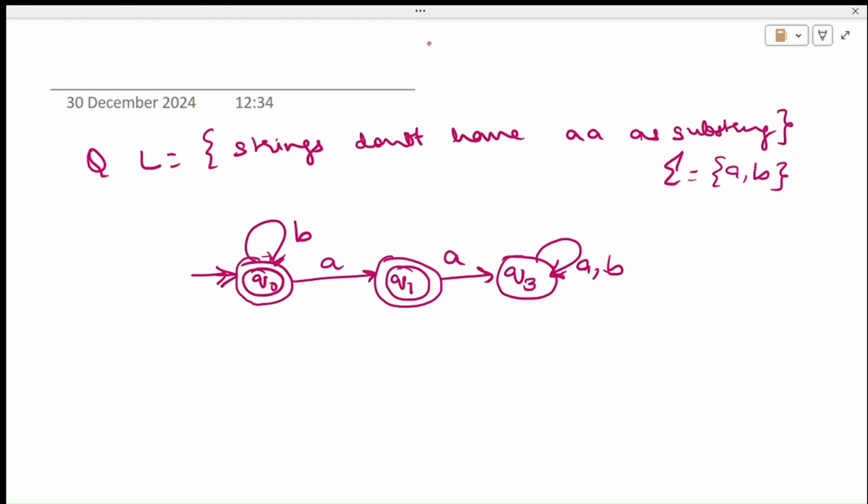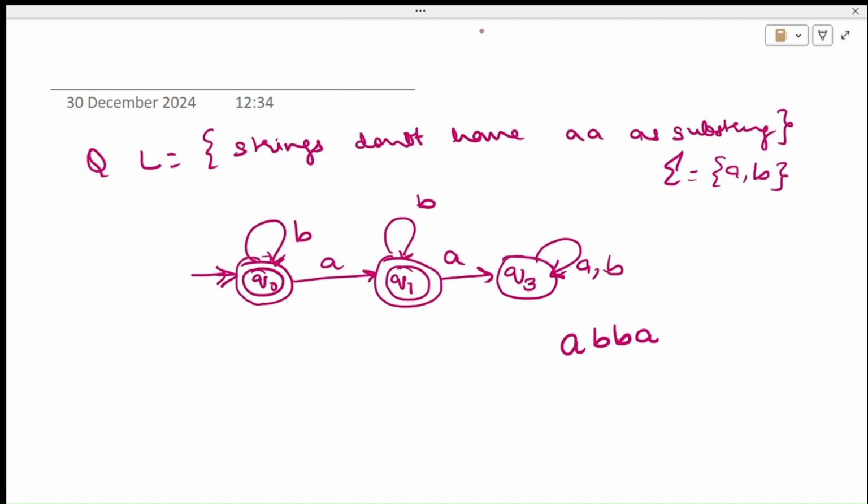So now complete this diagram. What will happen if Q1 sees a B? Take one situation. If I put this B here, is this the right diagram? No, it is not. Why? Because we will have a situation where a string of this kind will be rejected by the given machine.